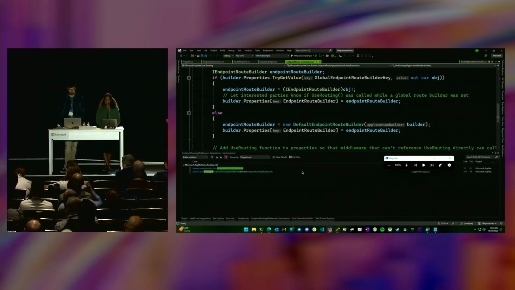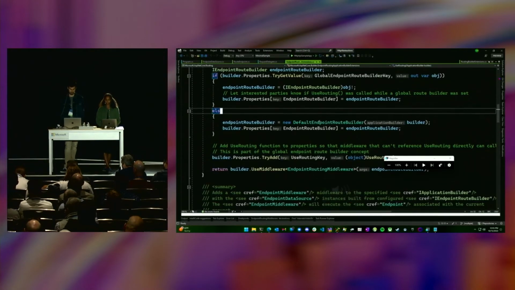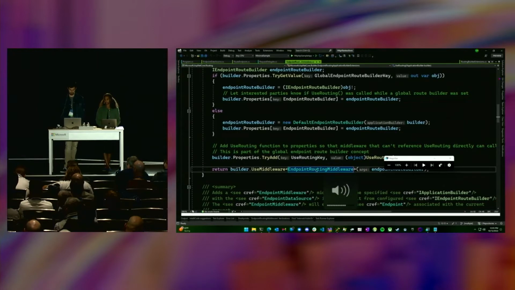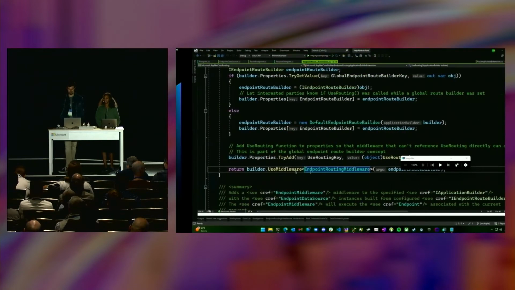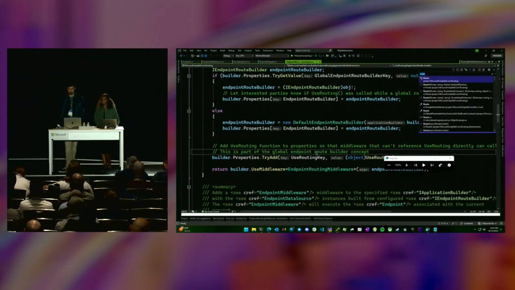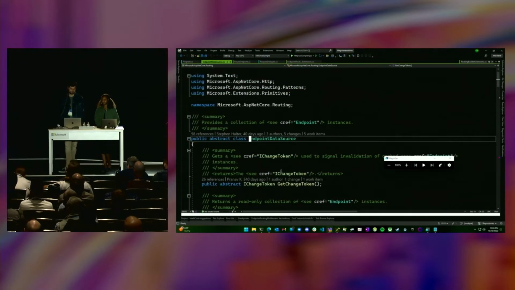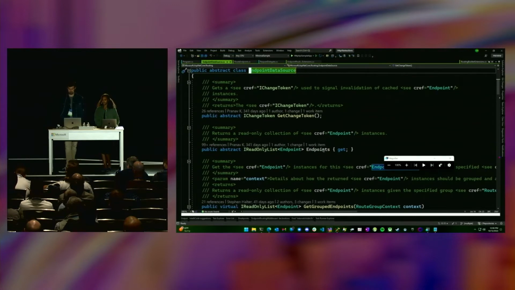And then what it ingests in routing is, apparently there's more than one place I can do this. Sorry. So anyway, what that's doing is it's basically going to look at this EndpointDataSource type for endpoints. So pretty simple class, right?